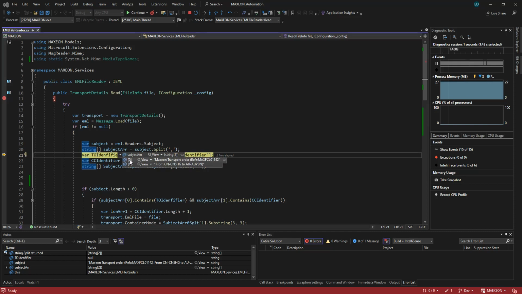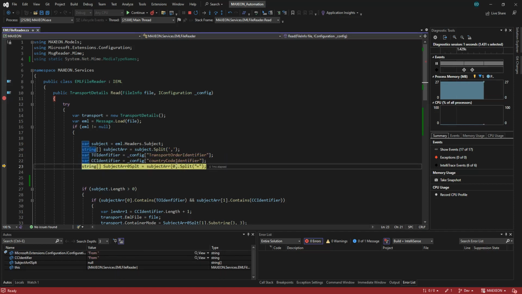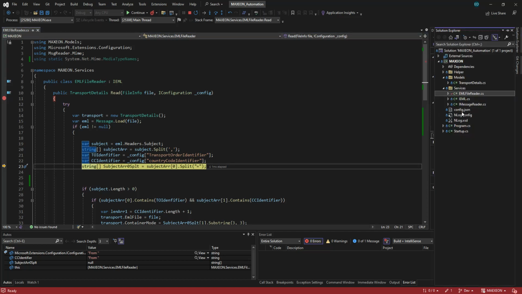The array of index 0 is where we get this FCL, which is the transport mode, and the second is where we get the country code. So this is the same. I have put the country identifier code in our config file.